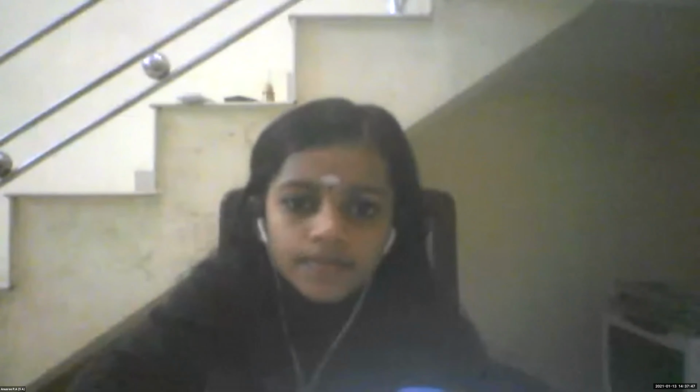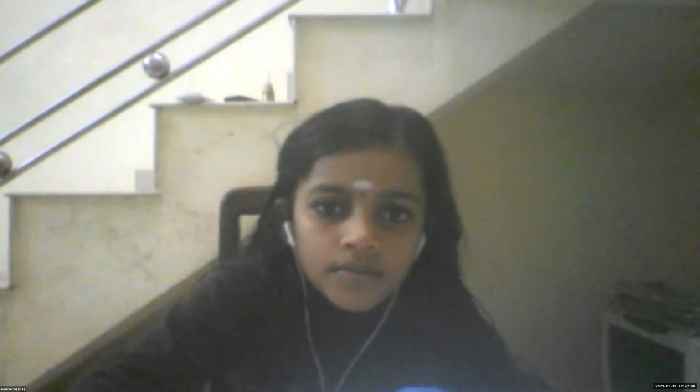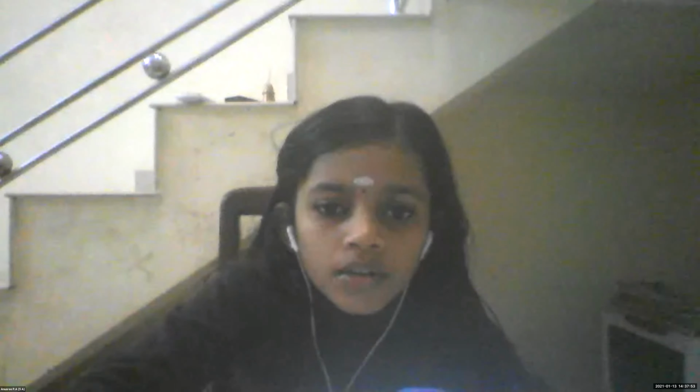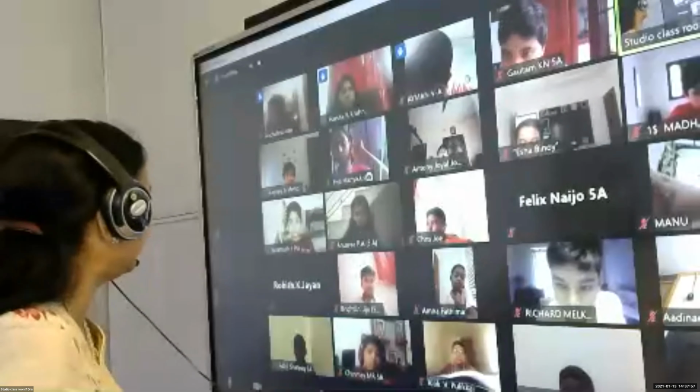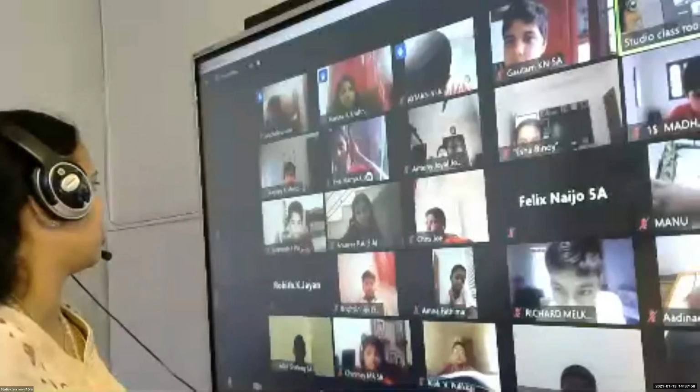So children, 3.5 or 4, which is bigger? 4. Okay. So when we compare, we are comparing first the integral part, or the whole number part. I have like 4 chocolates. So 4 full chocolates or 3 chocolates and 1 half, which is bigger? 4 chocolates, yes. So we will compare the integral parts first.